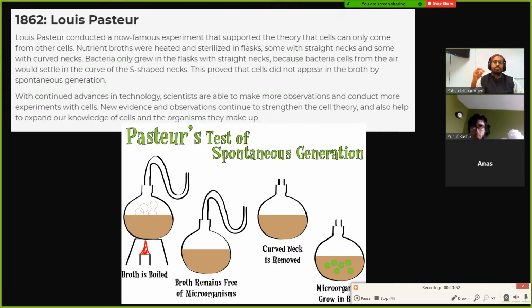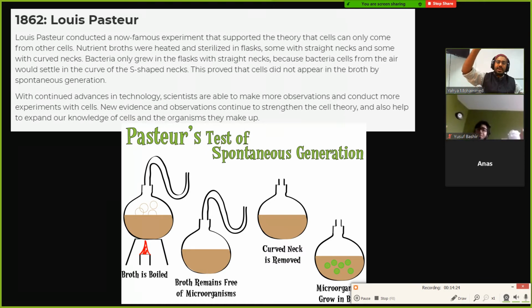Right. So back to what happens on the one on the right: bacteria can just fall in, like Yusuf was saying. In the curved one, when bacteria falls in, it settles in this curve at the bottom. You see this curve at the bottom? The bacteria falls in, but bacteria is not the same as air, so it's not going to. I was right, brother. Yes, you're right. You're correct. Let's go. All right. So yeah, scientist Yusuf over here.